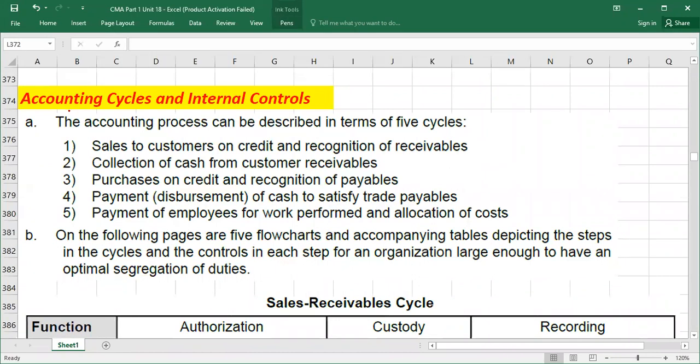There are 5 accounting cycles, and we need to know them because they are relevant to the internal controls. So what are internal controls? If you don't have an idea, I can quickly tell you. Internal controls are the actions taken by management to mitigate risk. For example, we install cameras. It is also an internal control. We need dual signature on a check. It's also an internal control. We always keep our cash in a lock system. This is also an internal control, right?